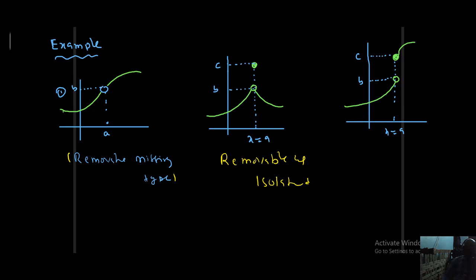Isolated type. What is this? LHL is B, RHL is C. So LHL not equal to RHL now. Both are existing but not equal. What can I say? Finite type. Non-removable discontinuity of finite type. Okay.